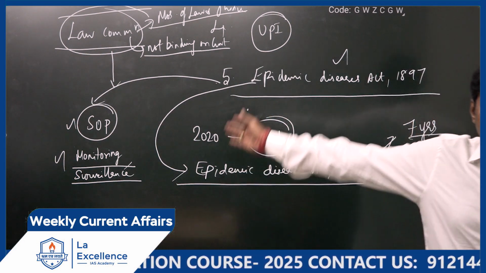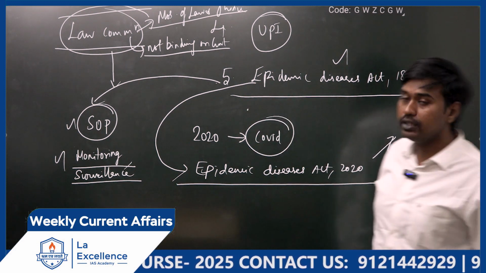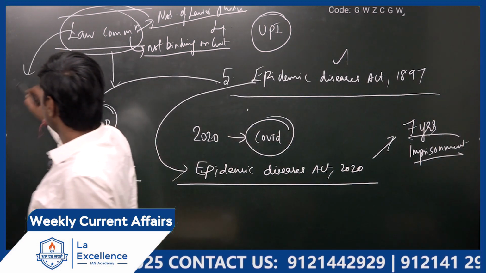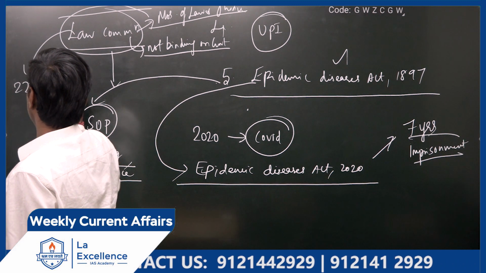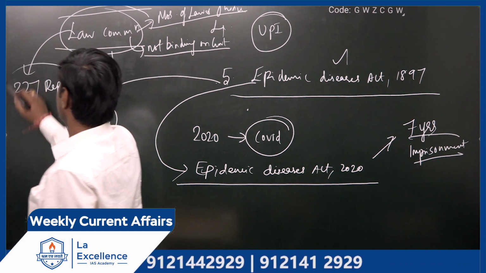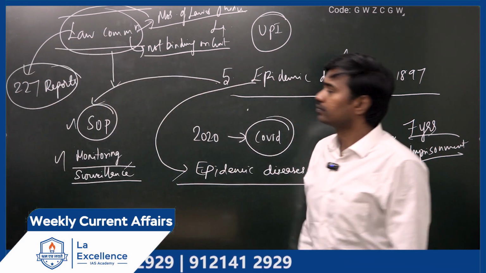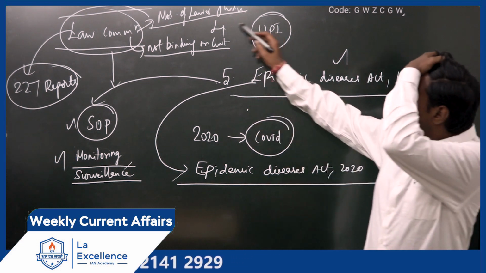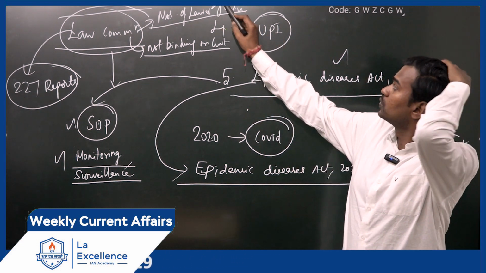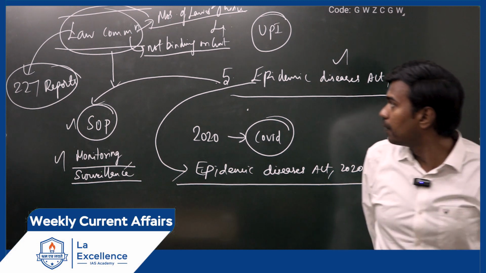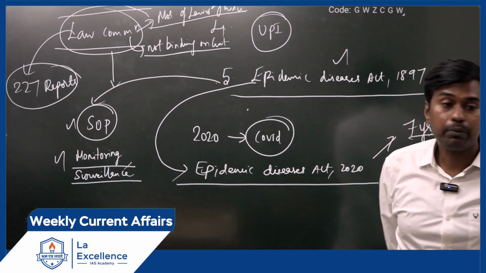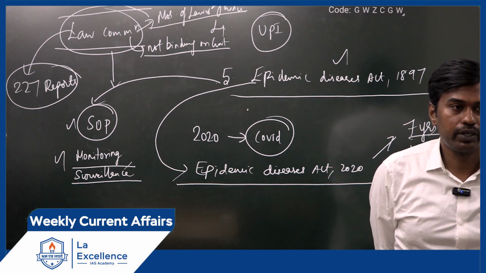It does not need to follow whatever it says. Till now in India, the Law Commission has given 227 reports. So Law Commission recommendations are not binding on the government.